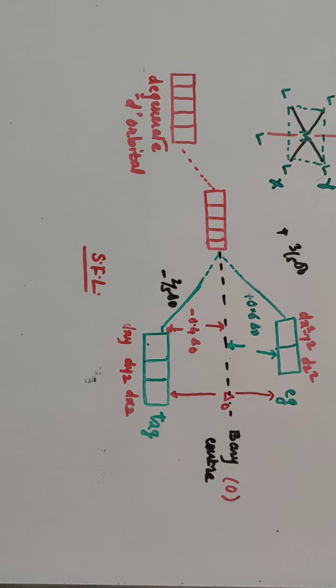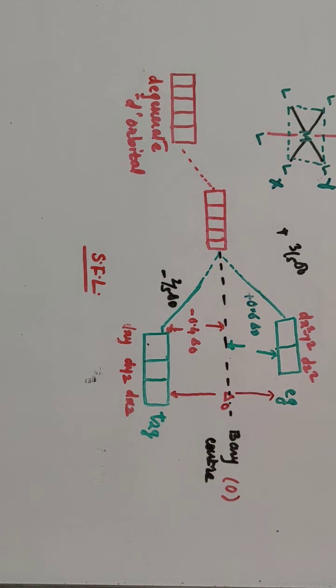Once again I am reminding, wherever strong field ligands are there, the approach of the strong field ligand to the central metal atom is very high. It attacks the central metal atom very forcefully, and that's why the increase in energy is higher than for a weak field ligand, and hence the difference between T2G and EG is more.